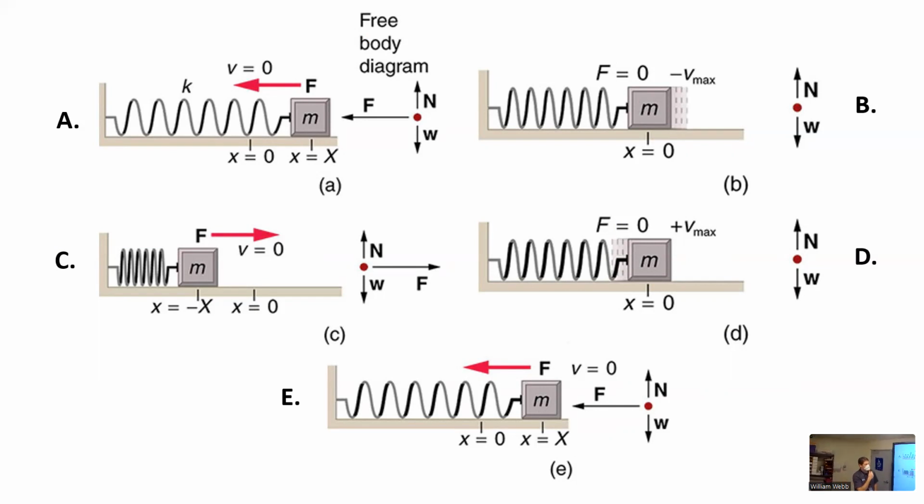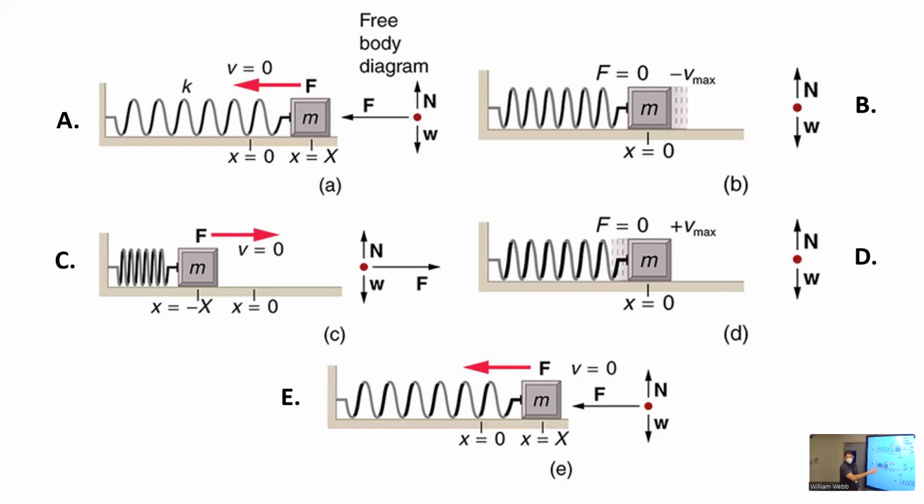Okay? So if I'm holding it here, what kind of energy am I storing in it? Elastic potential. When I let go, that elastic potential begins to convert to kinetic. What can we say about the kinetic energy right here where the spring is no longer pulling or pushing it? What's that? Purely kinetic.